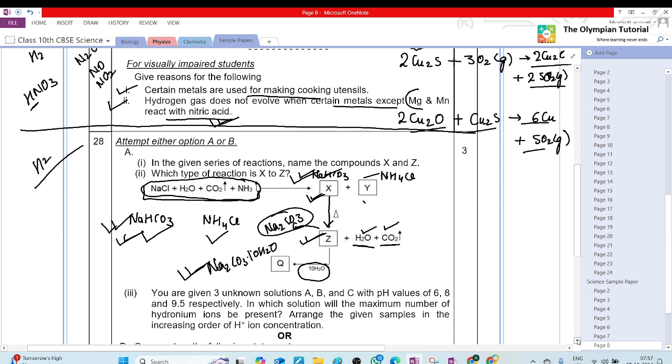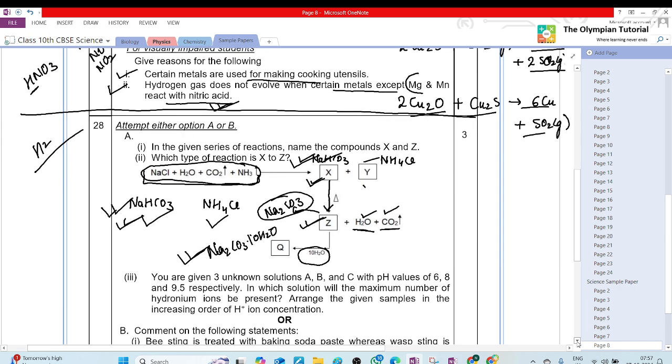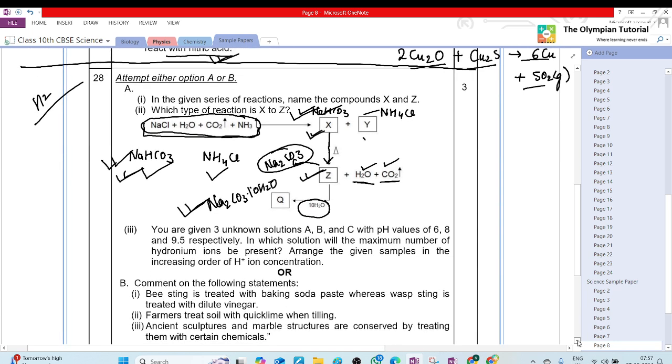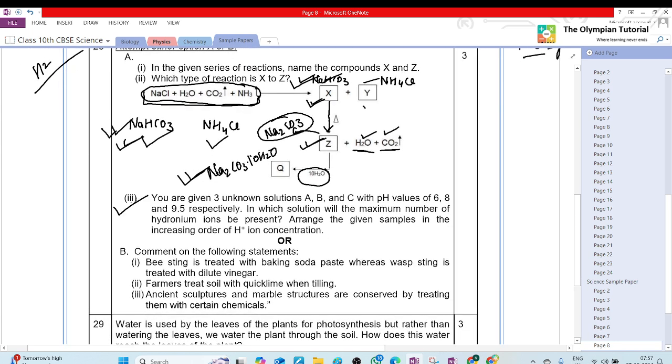Okay, Tanya, Ayukta. Yes, ma'am. This is a tricky question. Yes, ma'am. Now second, Tanya, you let me know. Third. Oh, second we have done. Second रह गया बच्चों. Which type of reaction is X to Z?